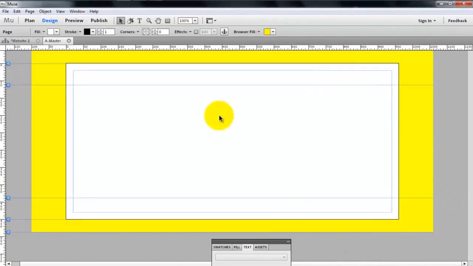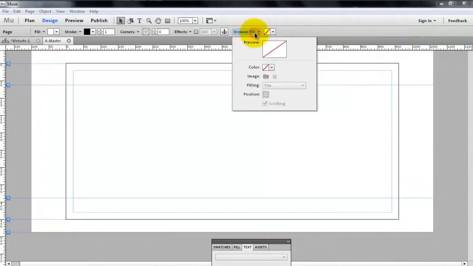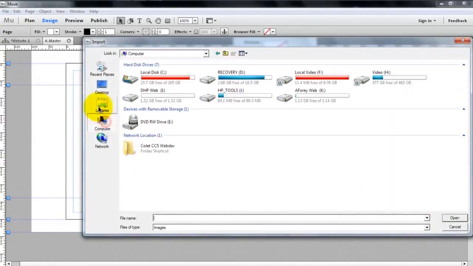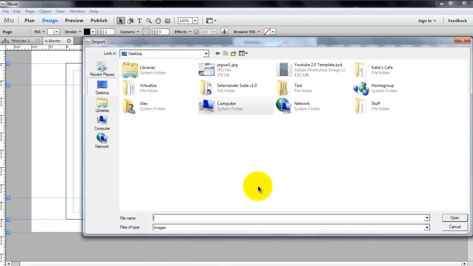Okay, so let's come back here and go up here where the little drop down is, choose no fill. Come down here where it says browser fill, choose image, click the folder icon, ignore all of this stuff, go back to my desktop. Where did it go?